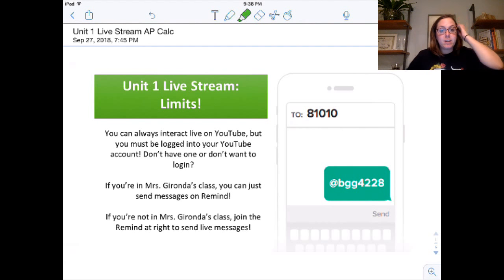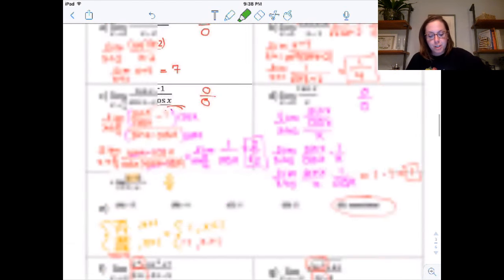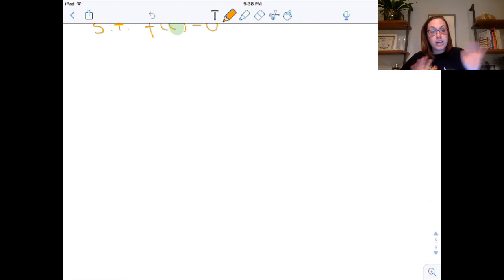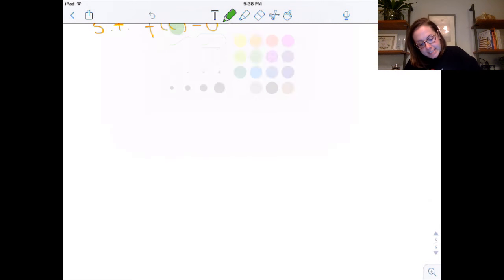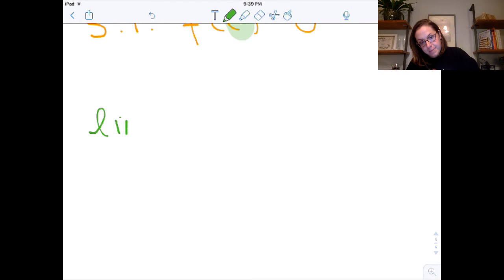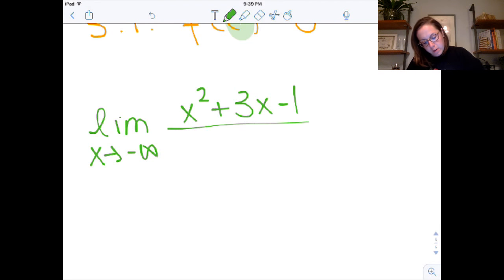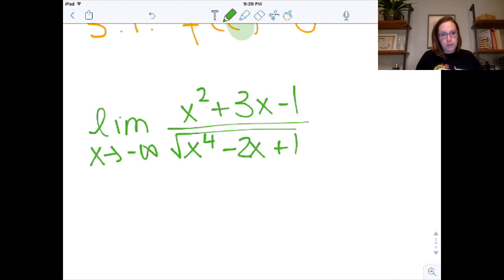Okay, so somebody said, could we go over the limit as x approaches negative infinity again? So yeah, I'm actually just gonna make up a new question. Okay, so let's look at two different scenarios. Let's say that I have the limit as x approaches negative infinity of x squared plus 3x minus 1 over the square root of x to the fourth minus 2x plus 1. Okay, let's say I'm starting with this.